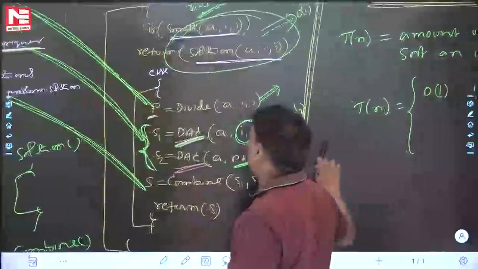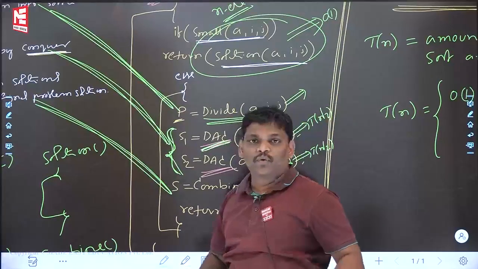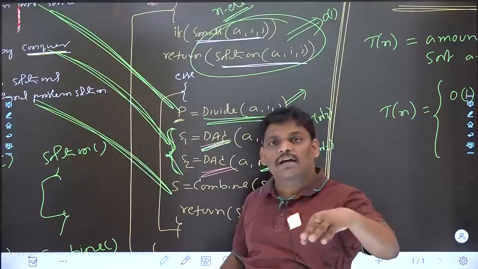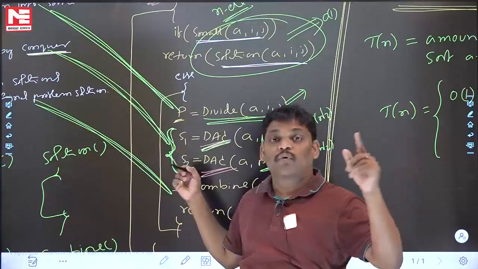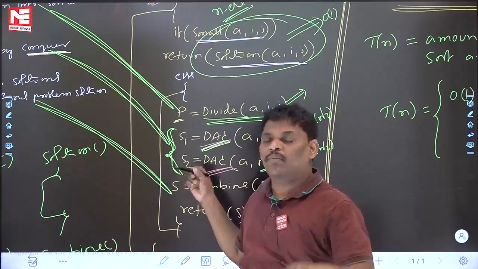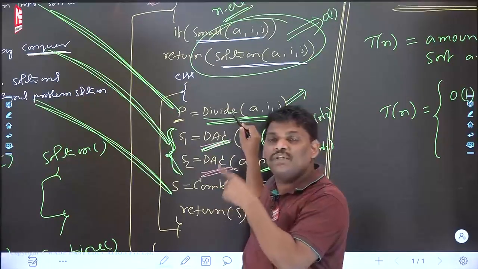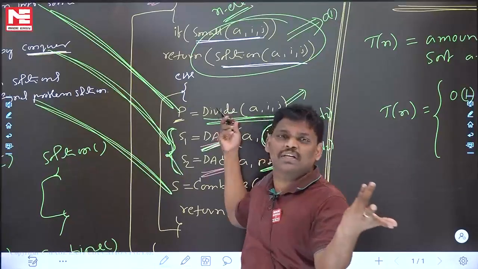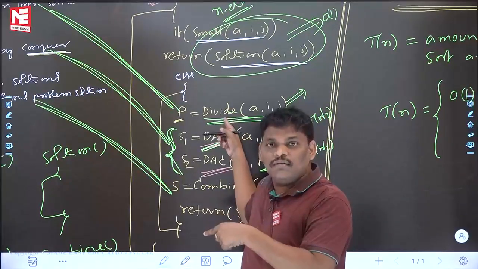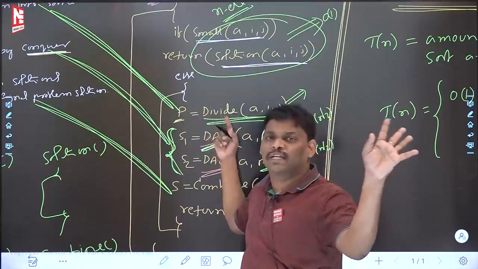Now let me ask you one small line. Divide algorithm time complexity, how much? You have to divide, afterwards conquer, afterwards combine. Conquer is okay because of recursion, we already did it. What about divide? Try to remember. Is this divide a normal line or a function call? If it is a normal line, nothing is there, constant.